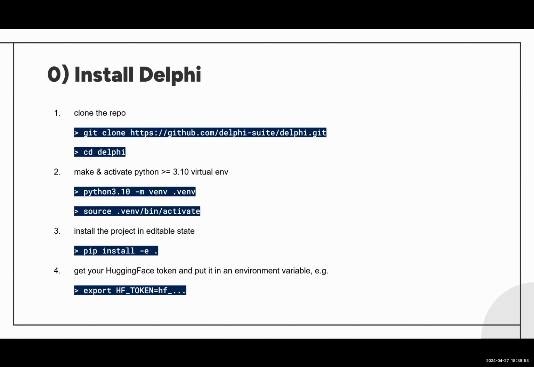So of course, step 0, we have to install the repo. We clone it with Git. We create a virtual environment. We activate it, install, and also for our convenience, we set an environment variable, a Hugging Face API token, so we do not have to log in every time.